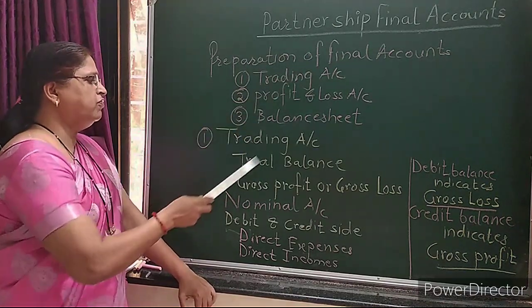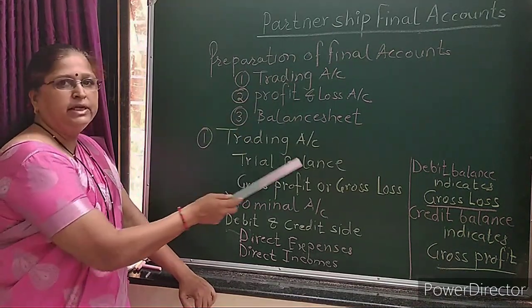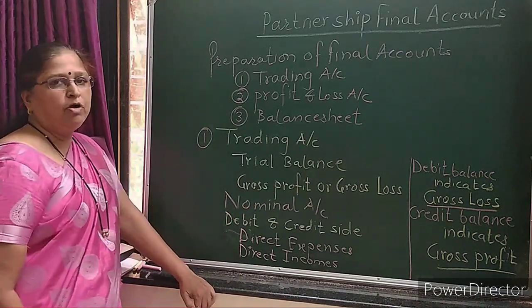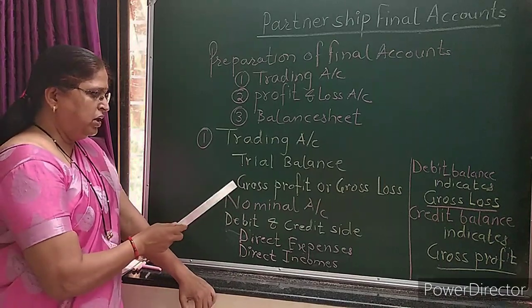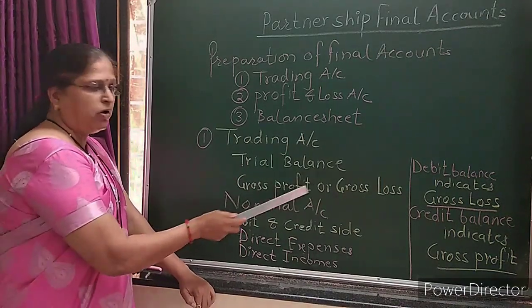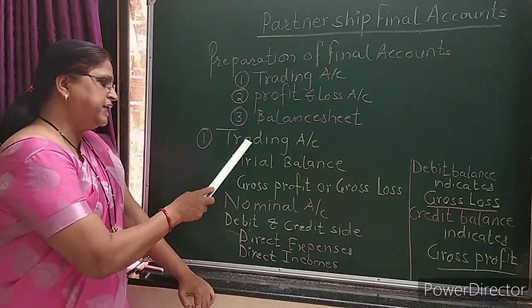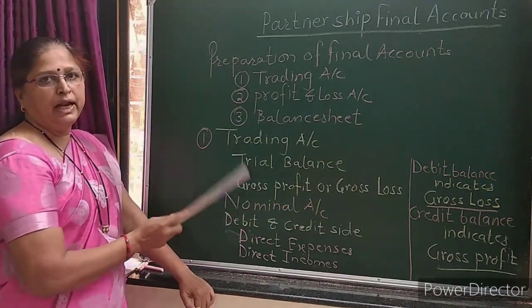For preparation of final accounts, the trial balance is the base. The aim of preparing the trading account is to find out the gross profit or gross loss of the business. This trading account is a nominal account.